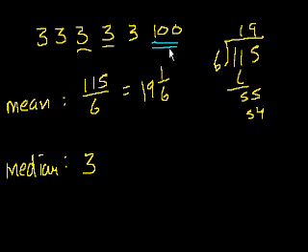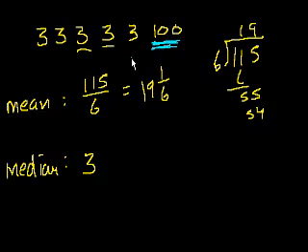In statistics, they call that an outlier. If you talked about average home prices, maybe every house in the city is $100,000, and then there's one house that costs $1 trillion. If someone told you the average house price was, I don't know, $1 million, you might have a very wrong perception of that city. But the median house price would be $100,000, and you'd get a better sense of what the houses in that city are like. Similarly, this median gives you a better sense of what the numbers in this set are like, because the arithmetic mean was skewed by what they'd call an outlier.